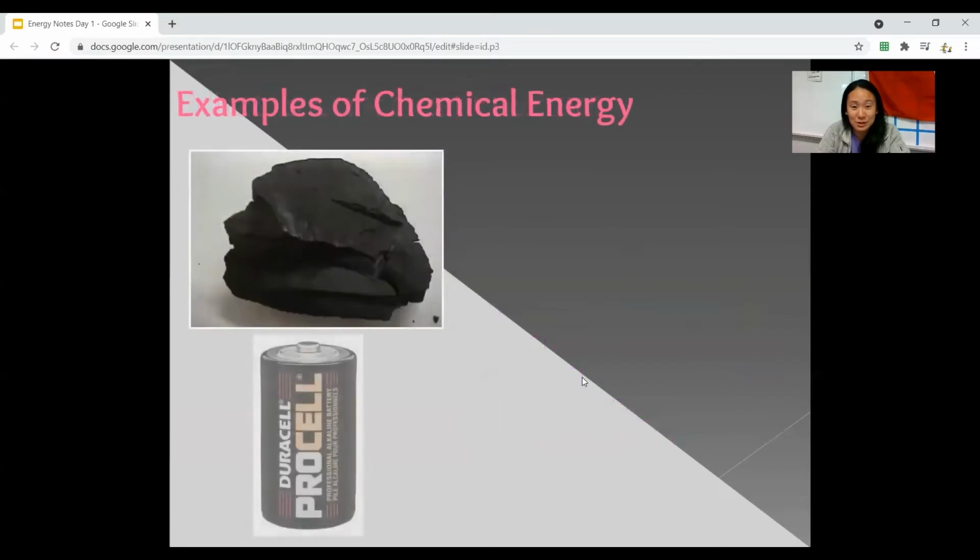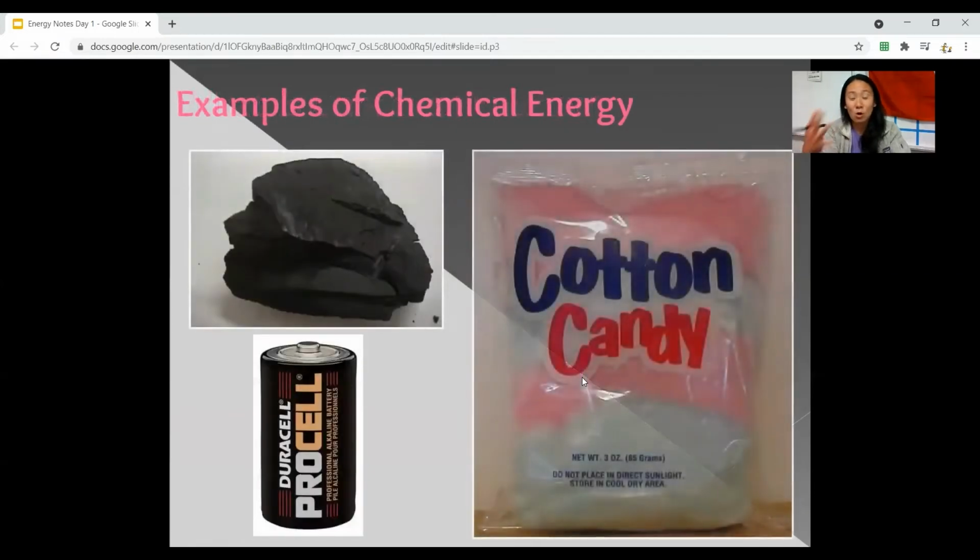So for chemical energy, you can think of coal, batteries have stored energy. So once you make a connection, you can create that energy. Any type of food is chemical energy as well. So we eat that food so that chemical energy goes into our body so we can use it and transform it to other types of energy. So we consume chemical energy and then we can do other kinetic energies, right, to perform our tasks.